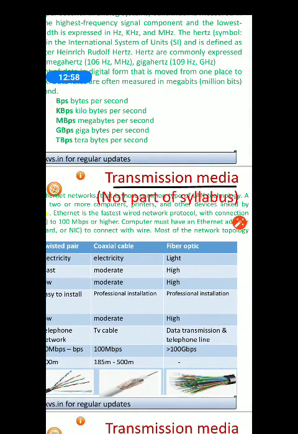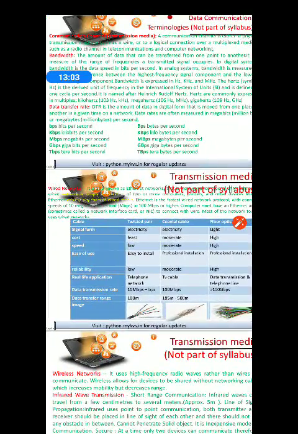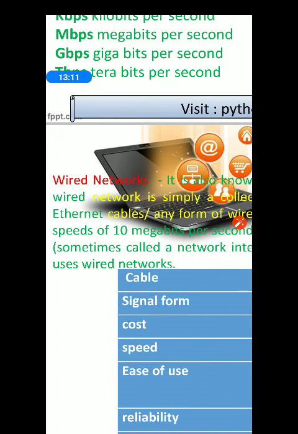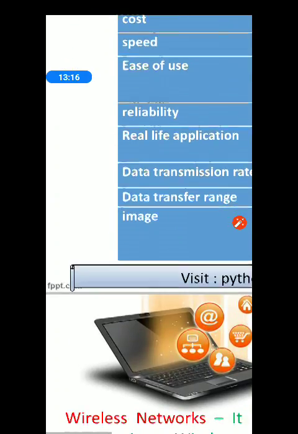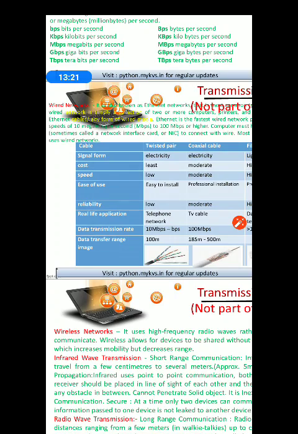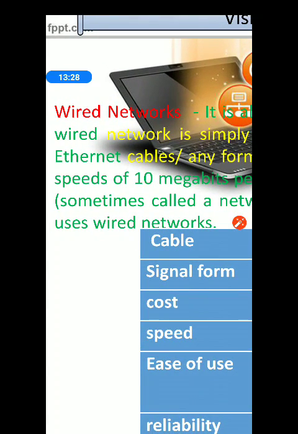Come to transmission media. We can divide the transmission media into two parts. First one is wired network and second one is wireless network. Note down, wired network and wireless network. I'm not going very far into details over here because these are all there in the book. I'm just going to discuss a few of the parts that are important for your examination.